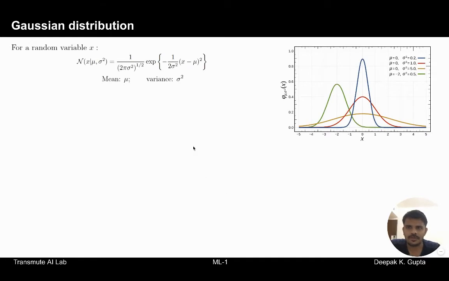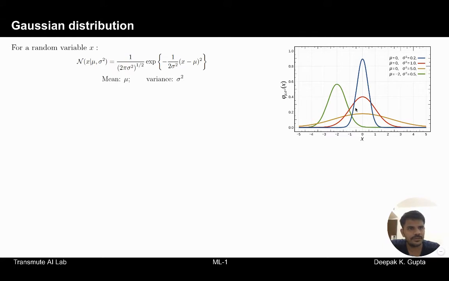So for a given random variable x, which is a scalar random variable, the Gaussian distribution can be defined with this function. The trend of the Gaussian distribution is shown on the right. For this function, the expectation is mu, the variance is sigma square, and we have also derived this mathematically and proved it in the previous modules.